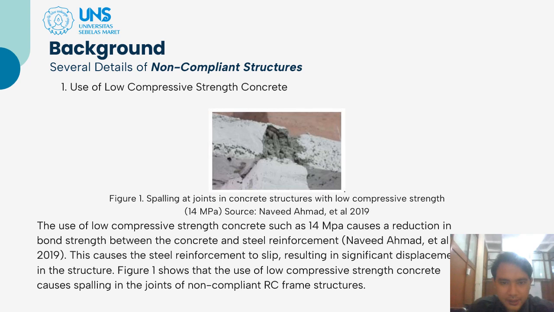Use of low compressive strength concrete. We can see on the figure 1, there is a spalling at joint in concrete structure with low compressive strength. The use of low compressive strength concrete, such as 14 MPa, cause reduction in bond strength between the concrete and steel reinforcement. This caused the steel reinforcement to slip, resulting in significant displacement in the structure.